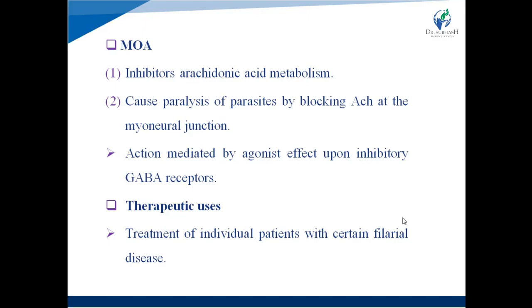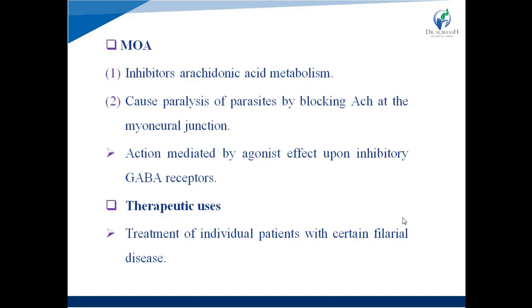Now, how does the GABA receptor affect this blocking action of acetylcholine? Centrally, the GABA receptor blocks the release of acetylcholine, right? And that's why at the myoneural junction, the action of acetylcholine is blocked and it will lead to paralysis of parasites.